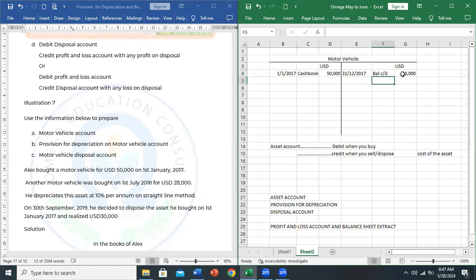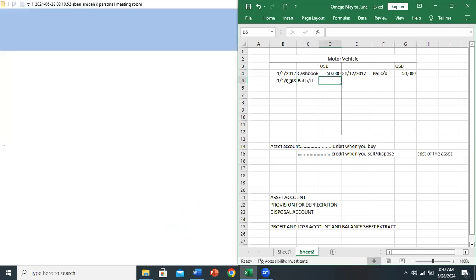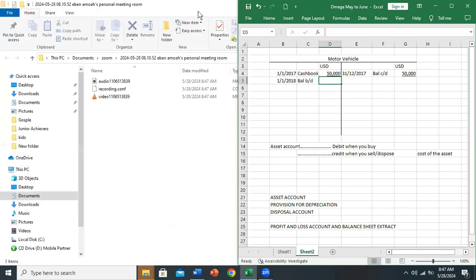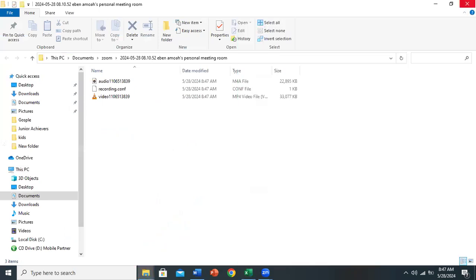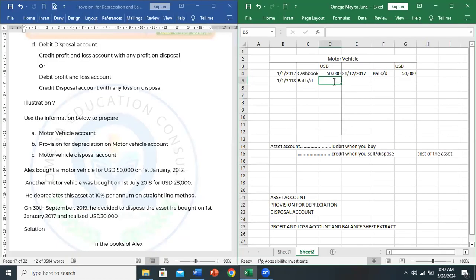Now this carry down will be brought down. So let me underline the totals. Very important. So this will be brought down to 1st January 2018. Balance brought down, 50,000. So you see, we have balanced 2017.